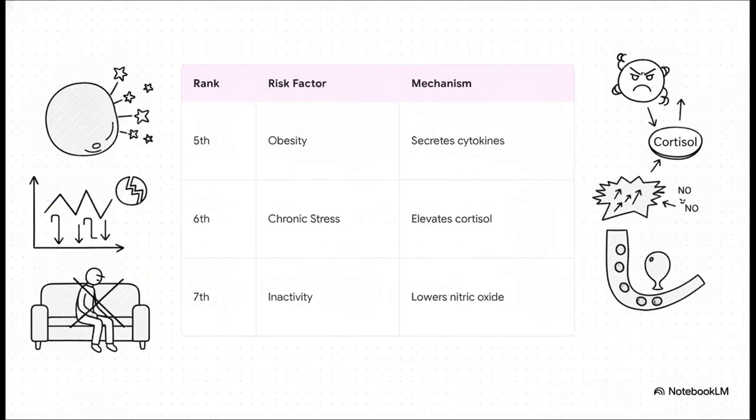Rounding out the modifiable factors, we see visceral obesity at number 5. Now, this isn't just inactive weight, right? Excess visceral fat acts like an active endocrine factory. It constantly secretes inflammatory chemicals that directly drive insulin resistance. Then, number 6 is chronic psychosocial stress, which triggers a sustained activation of your body's stress response, keeping your cortisol levels elevated. And number 7, simply a lack of movement. Sedentary living impairs nitric oxide production, and that's the crucial molecule that keeps our blood vessels relaxed and healthy.